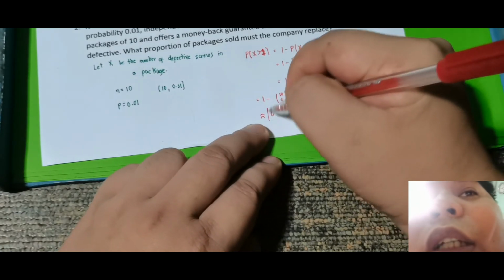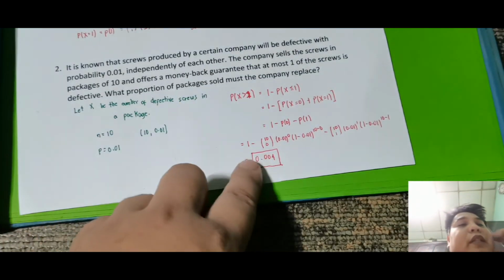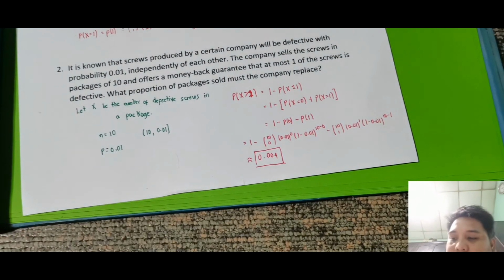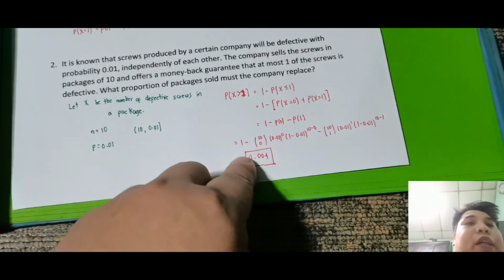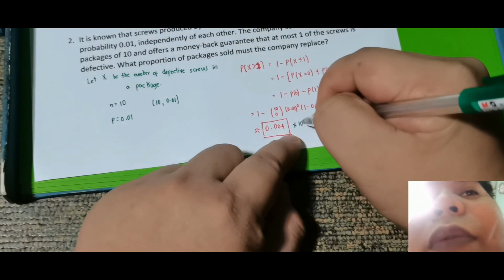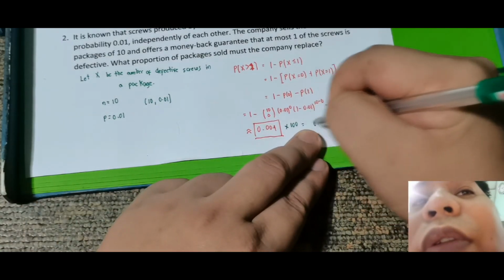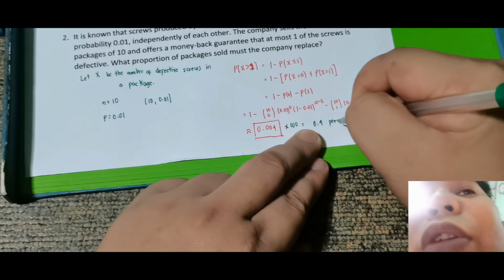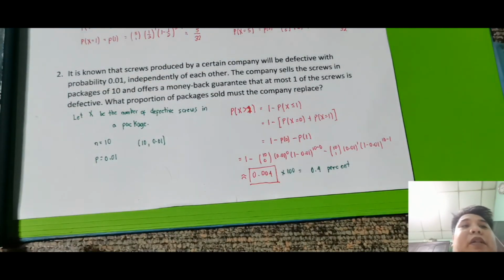So the probability na bayaran natin yung proportion na sold must the company replace is 0.004. So kung multiply ko sa what proportion, so since proportion, so ito yung probability, okay, so multiply mo lang siya by 100. So this is just 0.4%. So proportion kasi yung sinasabi. So maging 0.4% lang nung total nung meron yung company i-replace o ibabalik. Kumbaga mas guarantee na kikita pa rin talaga sila totally.